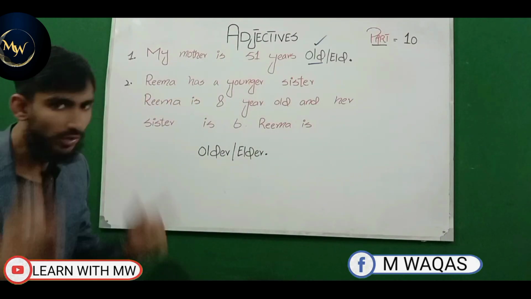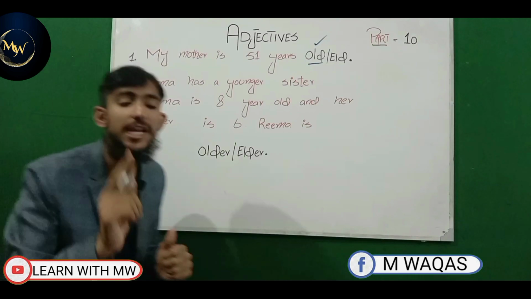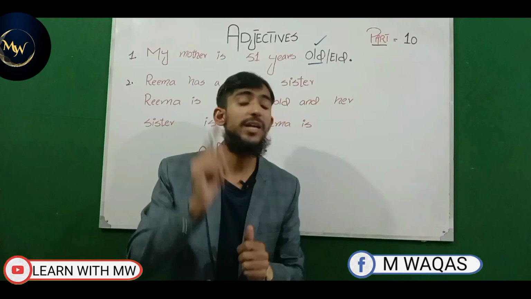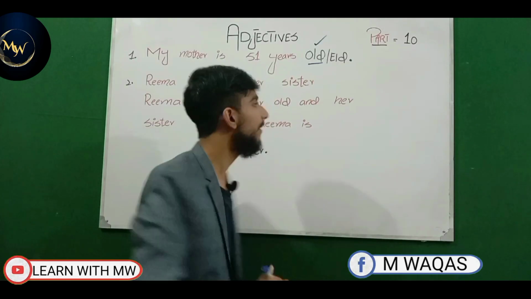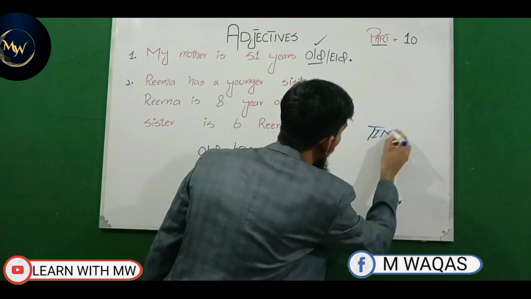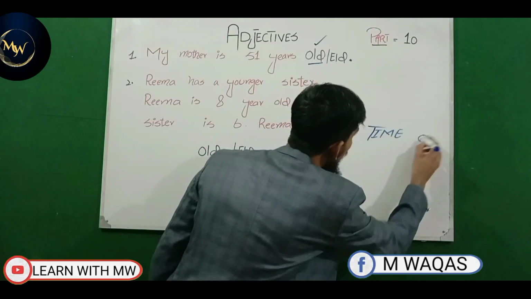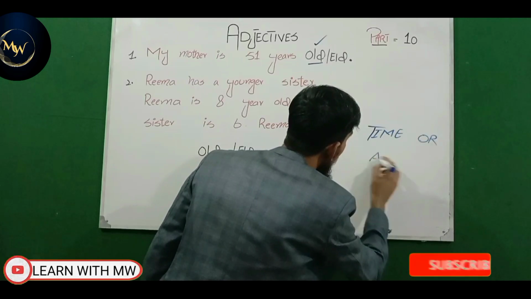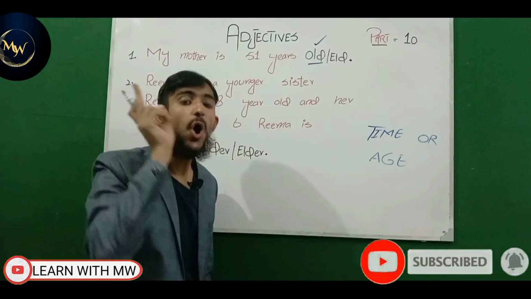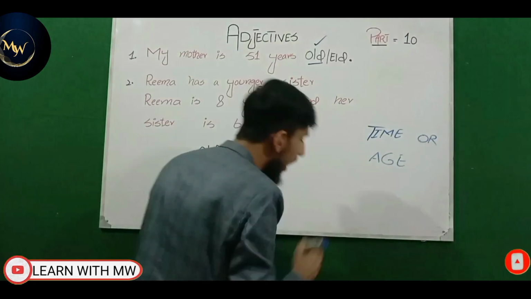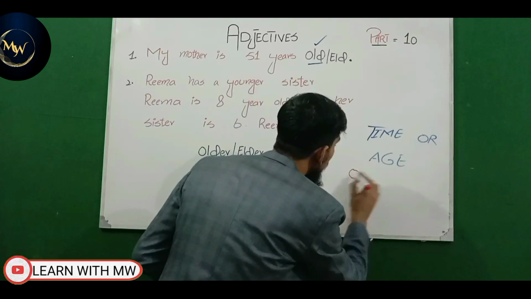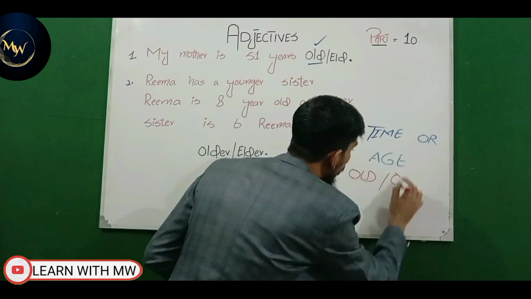So now viewers, look at it and keep this in mind: even if there is a blood relation in the sentence, but if you are referring to the time, or if you are referring to the age, then at that time we will use old or older. At that time, what will we use? We will basically use old or older.